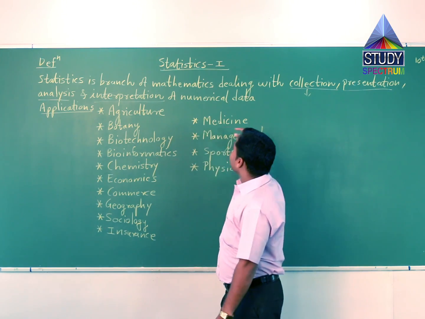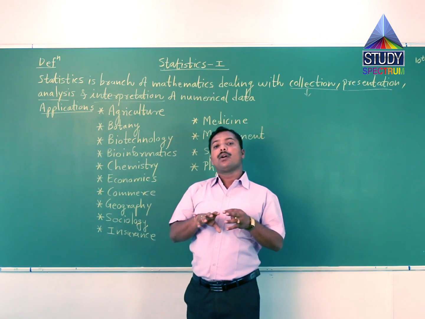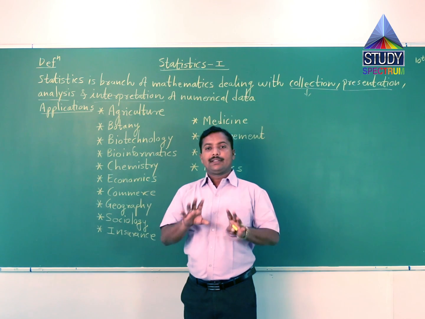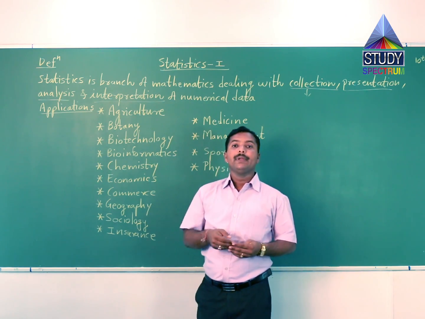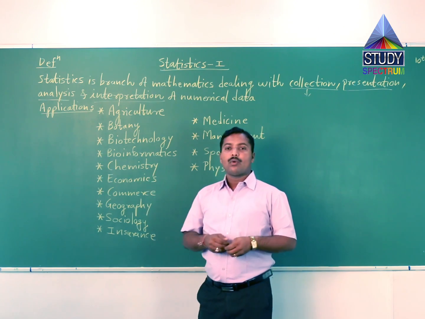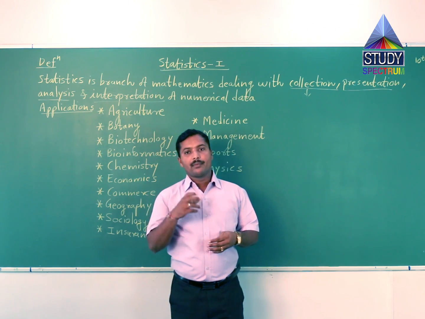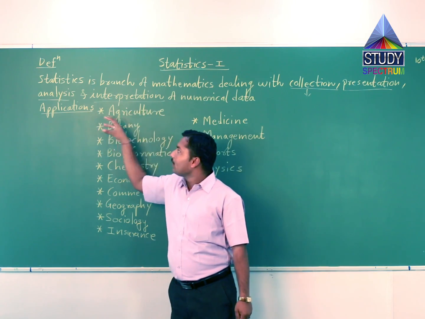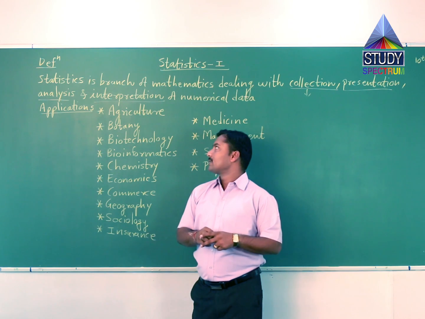Third is analysis. We apply some concepts of statistics and mathematics, like mean, median or averages. What is the average marks of students? By using the mean we can make the analysis of the obtained marks.